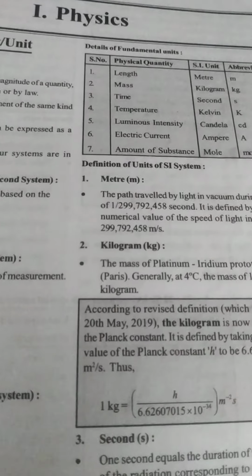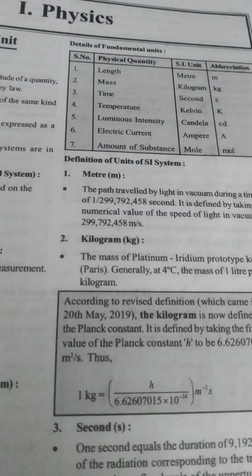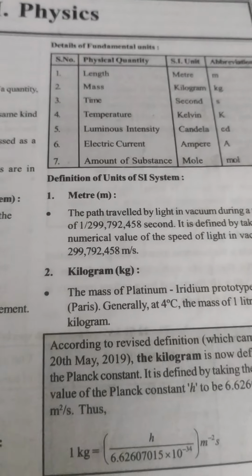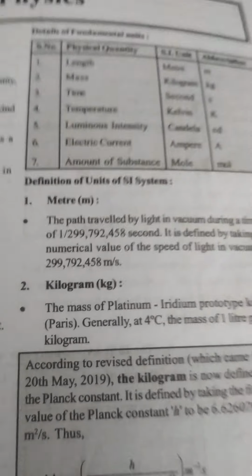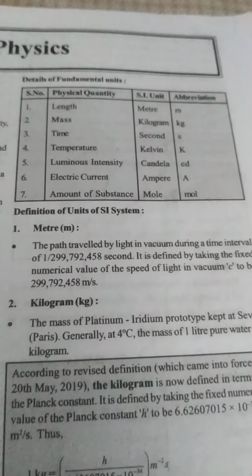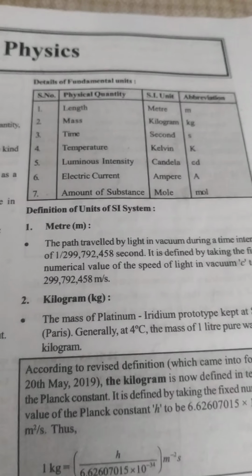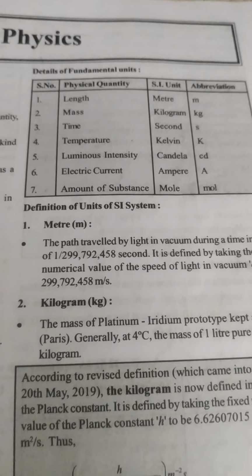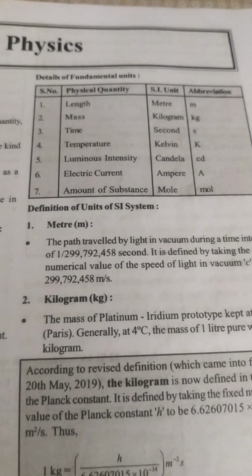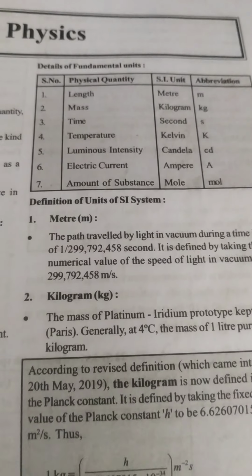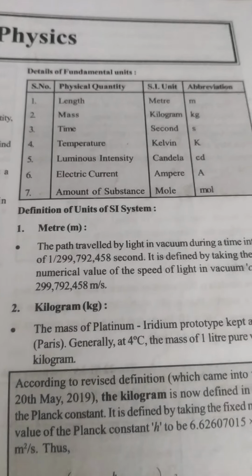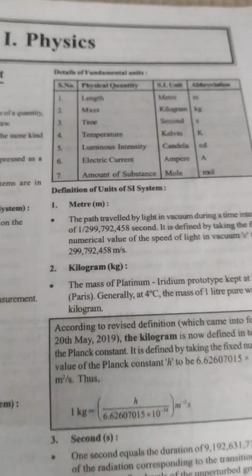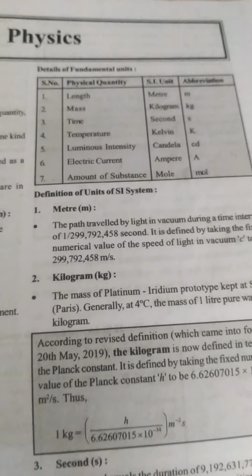There are different units that are measured in the SI system, like length is measured in meter, mass in kilogram, time in second, temperature in Kelvin, luminous intensity in candela, electric current in ampere, amount of substance in mole, etc. Now coming to the meter, the first quantity.